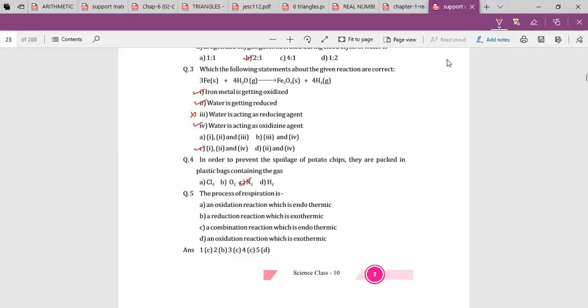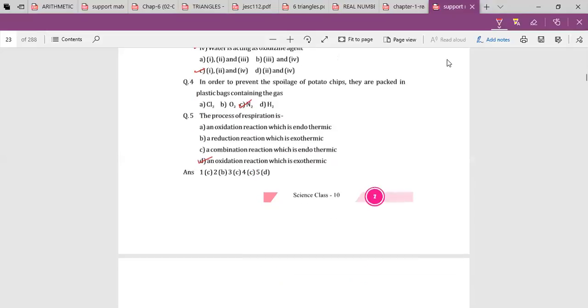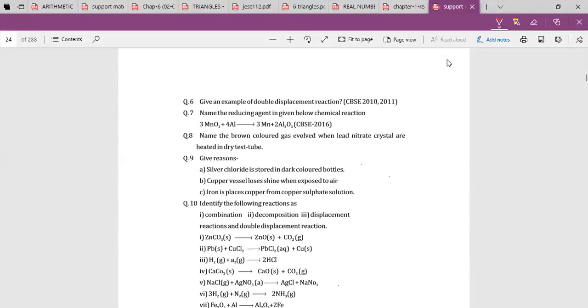The process of respiration is? One by one. The process of respiration is? Is it D, ma'am? An oxidation reaction which is exothermic. That's right. It is oxidation because it is a reaction with oxygen. Now write the answers of everything.